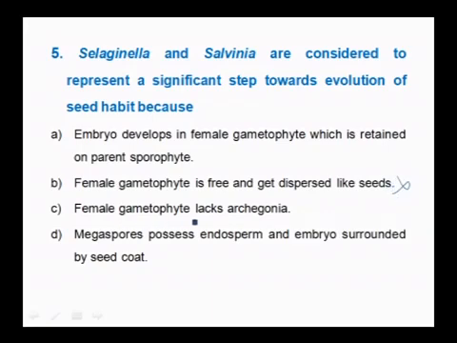Female gametophyte lacks archegonia, again a wrong option. Megaspore possesses endosperm and embryo surrounded by seed coat is again, in pteridophytes, a wrong answer. So the right answer here is embryo develops in female gametophyte which is retained on parent sporophyte. So the right answer is A.